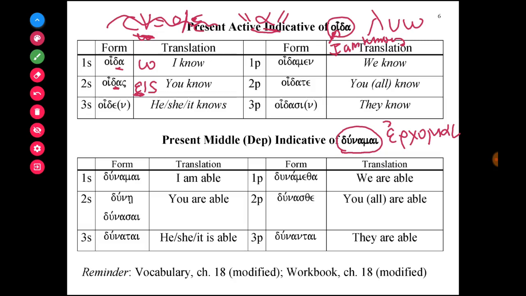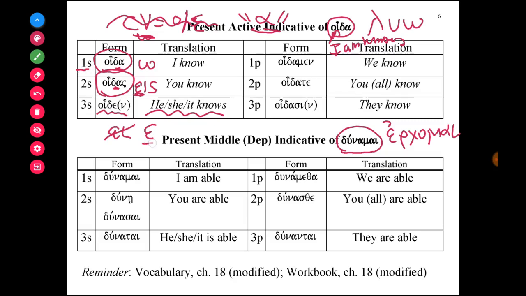So to say I know or I am knowing, it's oida. To say you know or you are knowing, it's oidas. To say he, she, it knows, instead of the alpha, it's using just the epsilon. So this is a little bit different. It does this so it can distinguish its form from the first person singular. If it uses an alpha, then it'll look exactly the same.